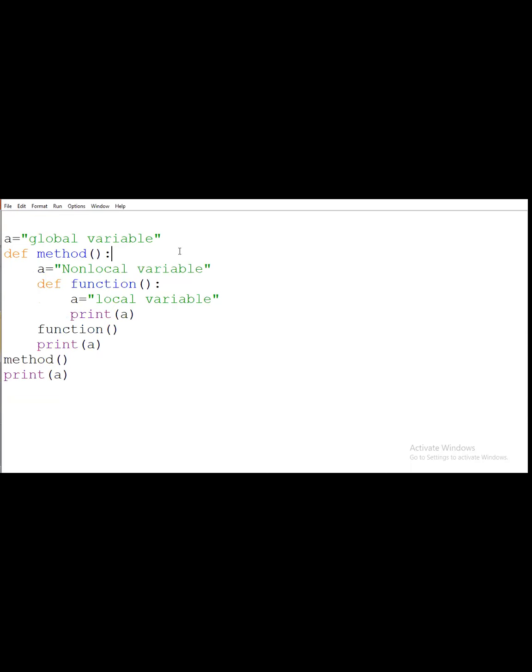Okay, so any doubt? No, ma'am. Okay, any other point which you want to repeat?